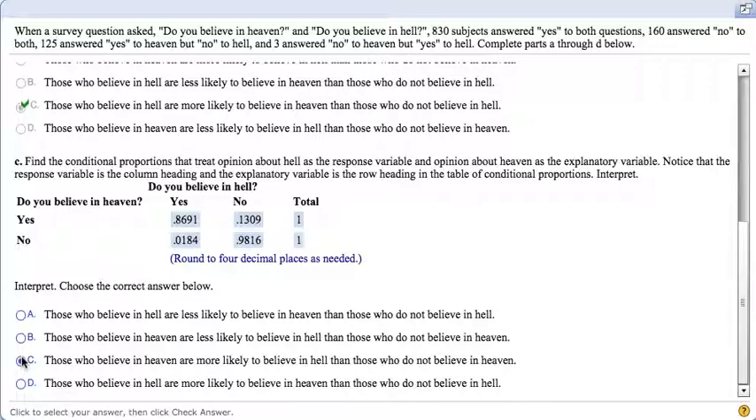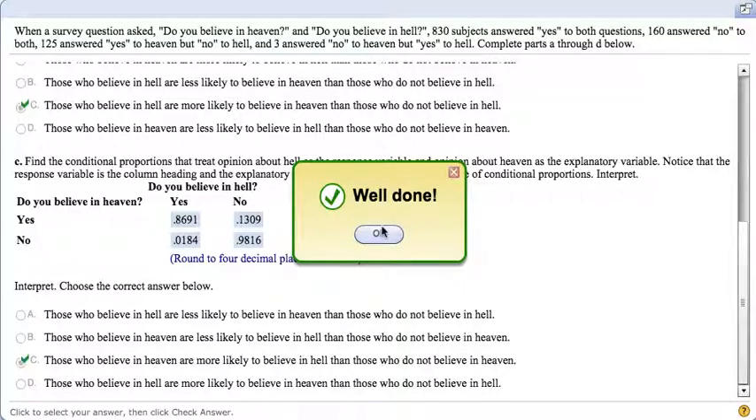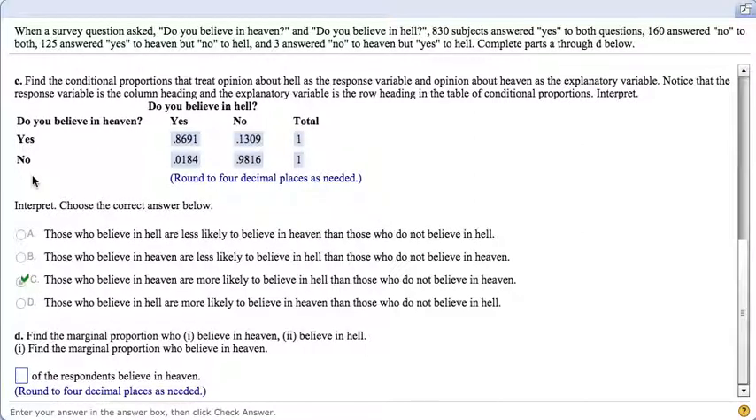Oops, are more likely. And there we go. See if that helps you out a little bit. If you have some questions, we'll continue on in that.